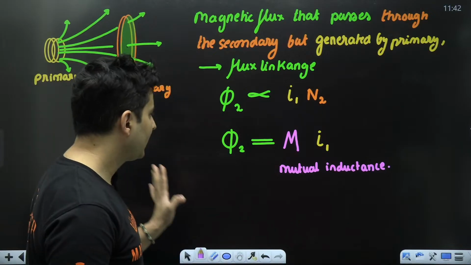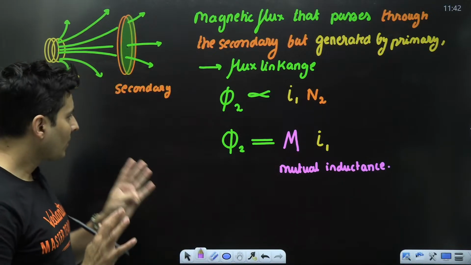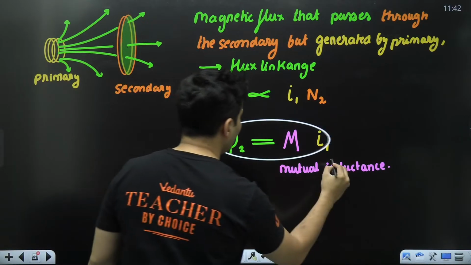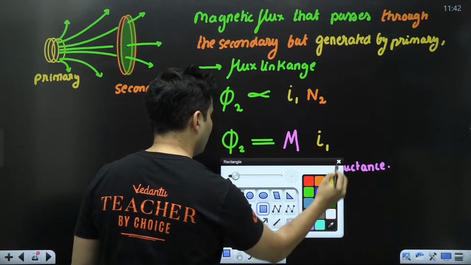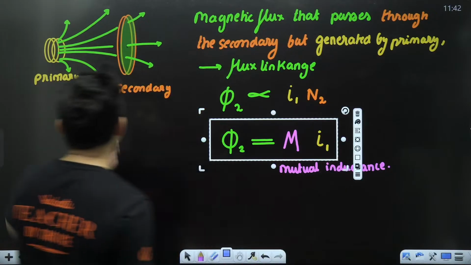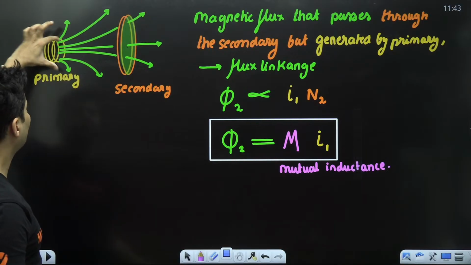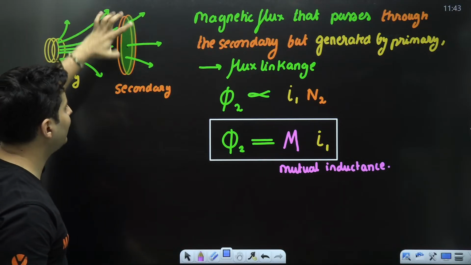Great. Now, a very important thing which you should know. You will ask, sir, this mutual inductance is when this coil is carrying current, producing field, and this coil is generating that electricity.